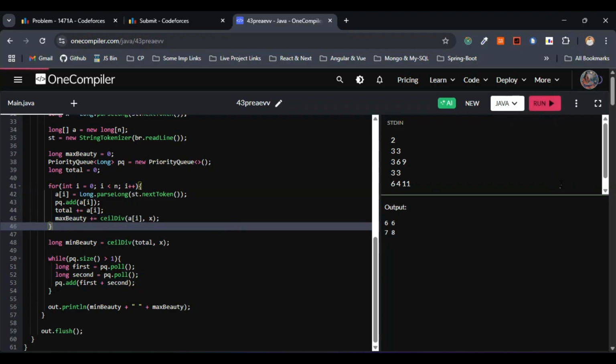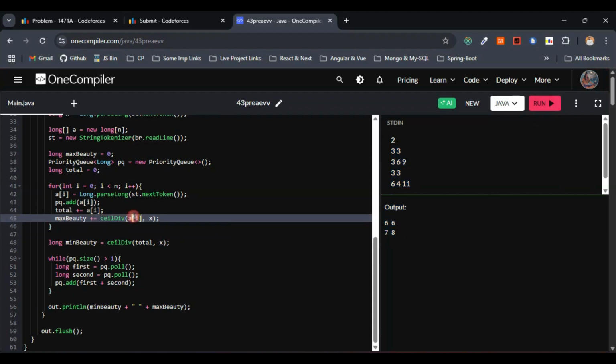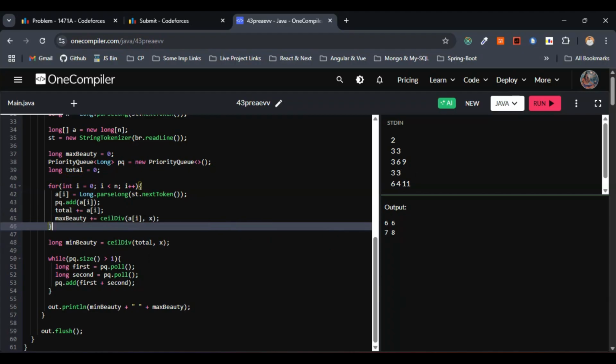So let me run this one again. Yeah, now we are getting the correct output, 6 6 7 8. Here we have to give total within the minimum beauty, basically, to calculate the minimum beauty. For the maximum beauty, we have to go with a of i comma x, right? For individual elements we have to consider here.